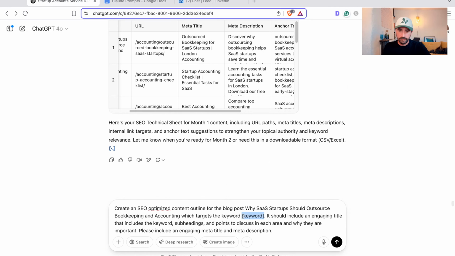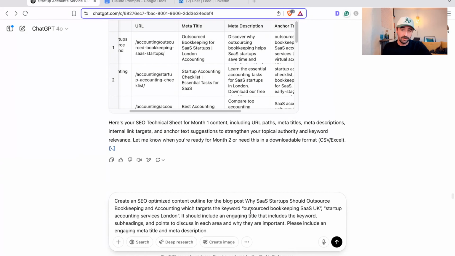So it's a nice middle of funnel piece, which might actually generate some leads for you, which targets the keywords outsource bookkeeping SaaS UK, startup accounting services London. It should include an engaging title that includes the keyword, subheadings, and points to discuss in each area and why they're important. That's a really nice little extra thing. So when either AI or a human is writing this, they're always responding back to us to why the thing we're talking about is important to the reader.